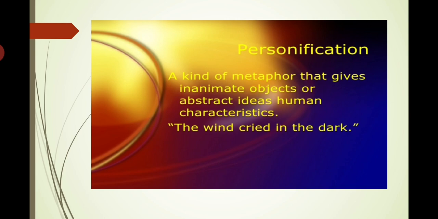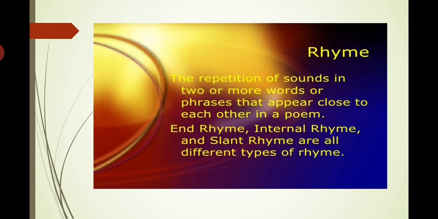Like here in this example, the wind cried in the dark. So the wind is crying. The wind generally blows. In simple sentences we say the wind blows, but here in writing the author says the wind cried in the dark. So it is personification. The wind has been presented here as a human being and it is crying.